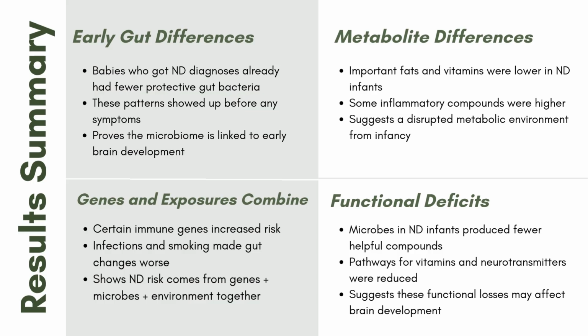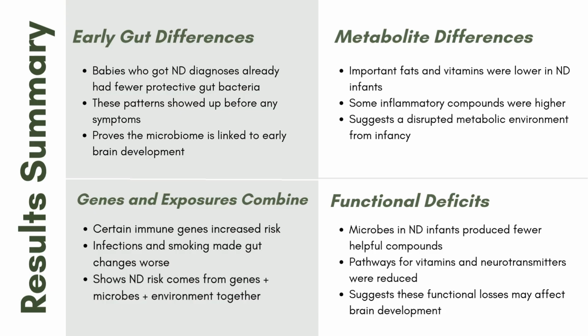Researchers found that even before any symptoms had shown, babies who later developed neurodevelopmental disorders had a distinct difference in their gut bacteria. So this wasn't random, it was a consistent pattern already in place during infancy. And then, there were clear metabolite changes in both stool and cord blood. The levels of important fats and vitamins were lower, and some compounds that can promote inflammation were higher. So this suggests that the environment in the gut was different early on.